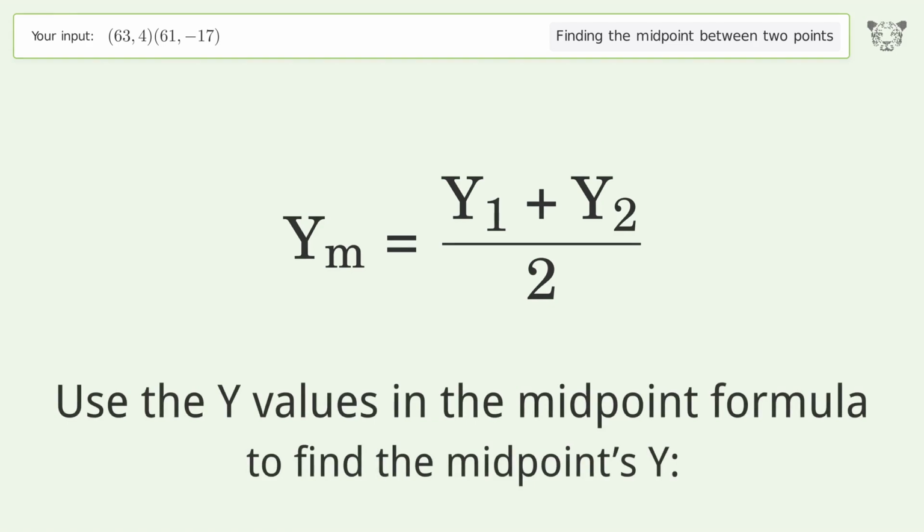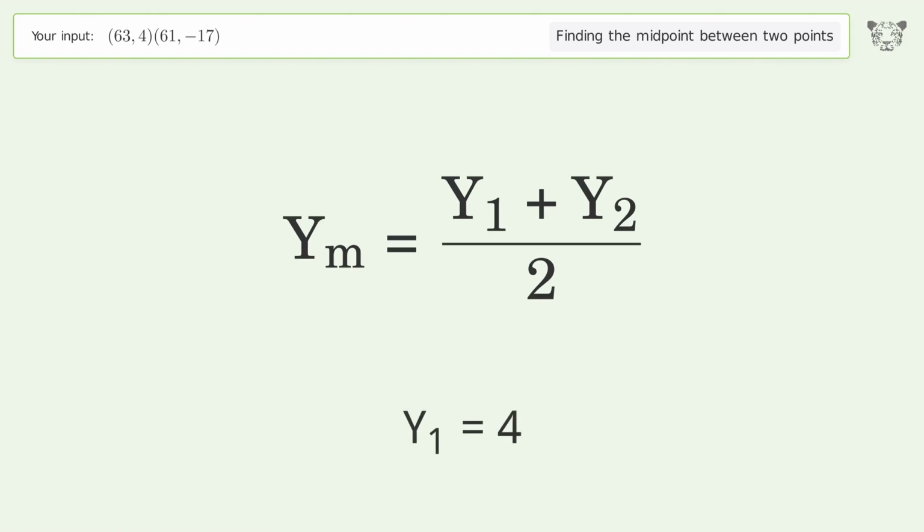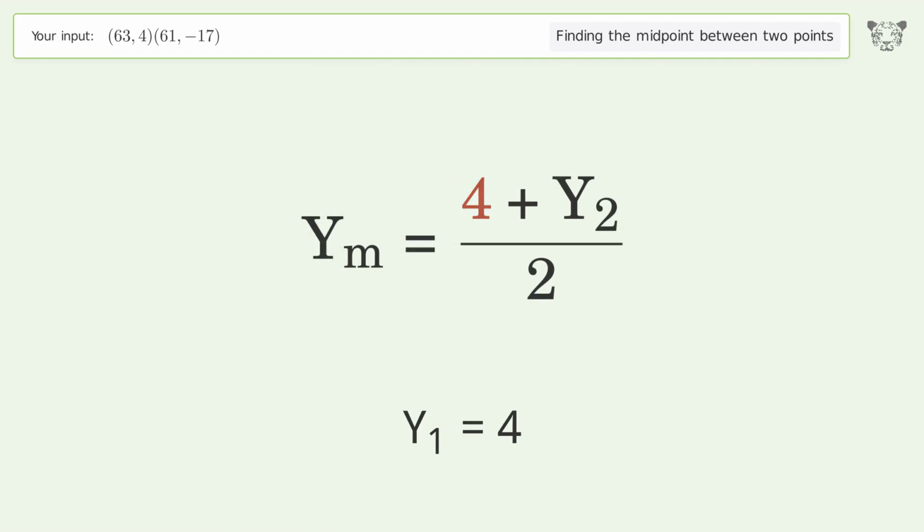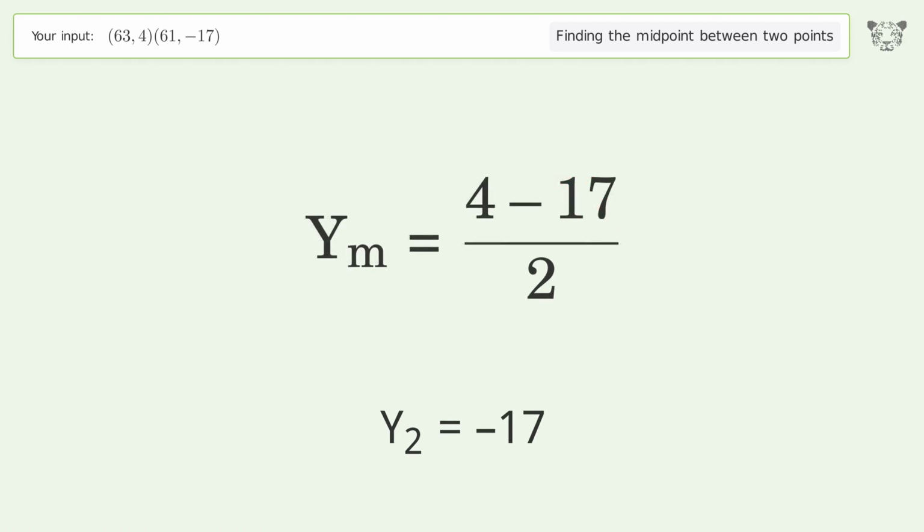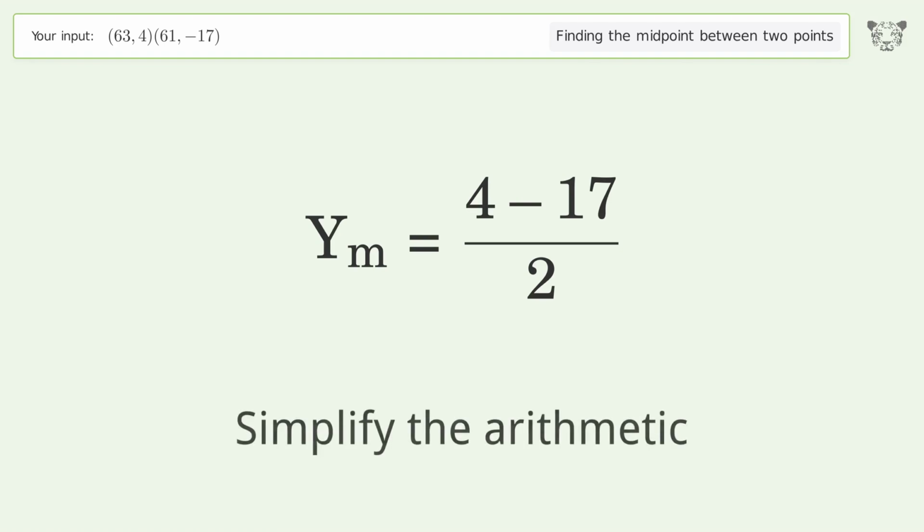Use the y values in the midpoint formula to find the midpoint's y. y1 equals 4. y2 equals negative 17. Simplify the arithmetic.